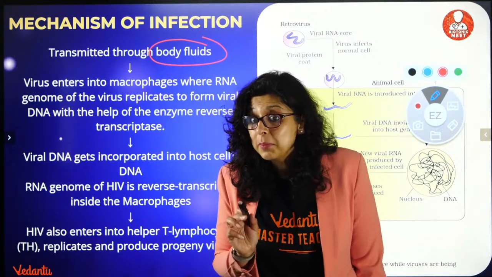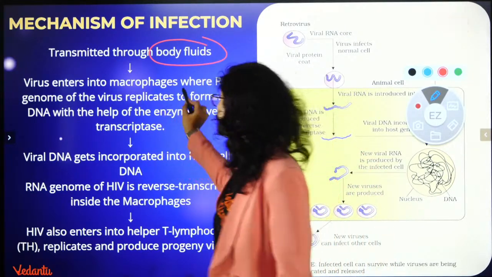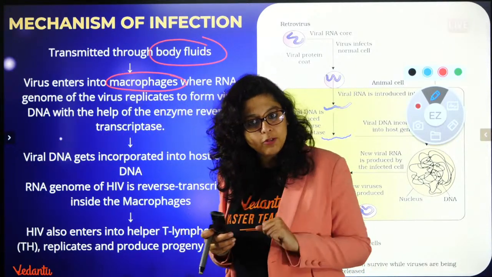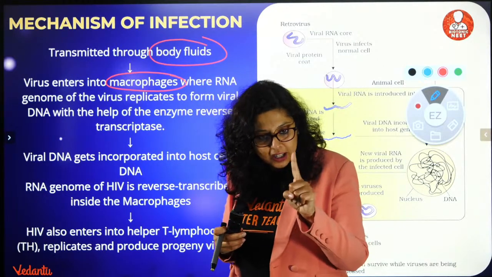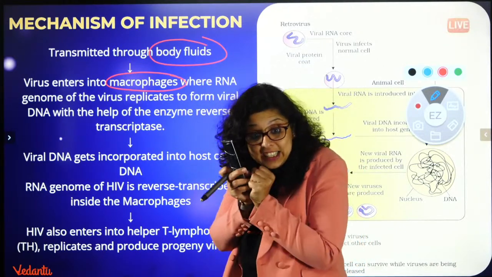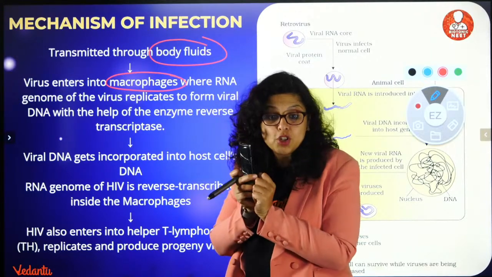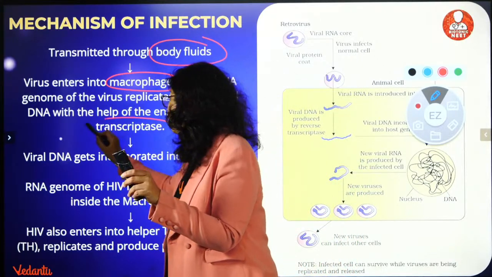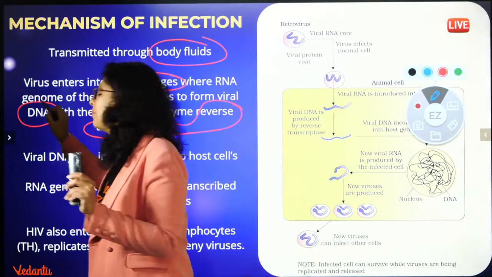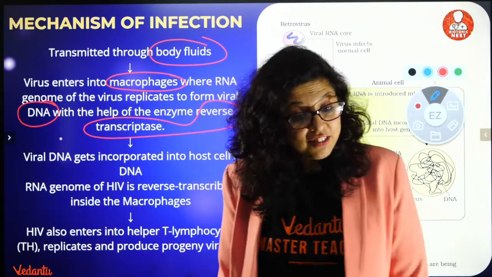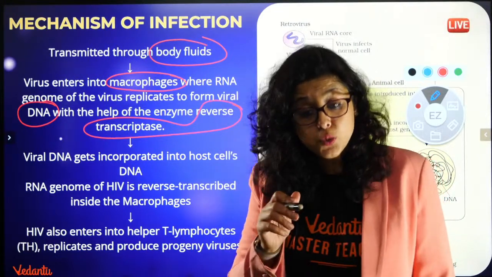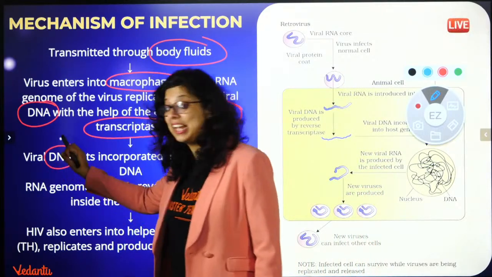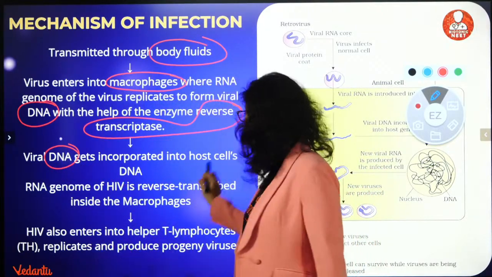ये छुप के कहाँ रहता है मलेरिया की तरह? किस में छुप के रहेगा? Lymph node में जाके छुप जाएगा. Will the body attack its own lymph node? Will the body attack its own lymph node? Because it's hiding there. वो लिवर में छुपा था, ये lymph node में जाके छुप जाएगा. It will go in the lymph node. और वहां क्या करेगा? रिवर्स ट्रांसक्रिप्टेज की मदद से डीएनए बनाएगा. It is an RNA virus. It is a retrovirus. It will form DNA. Then this viral DNA will get into the host cell.